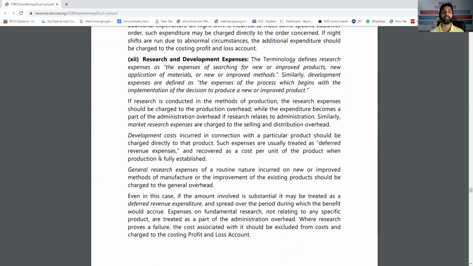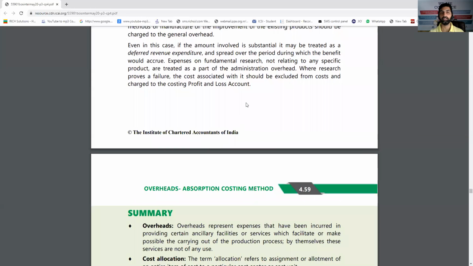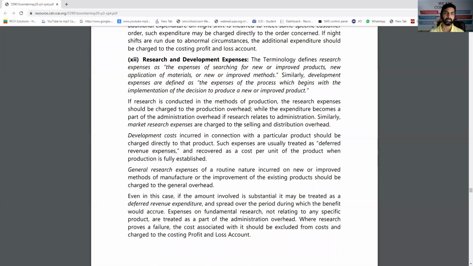R&D expenses, if you are getting a new product, it's a capital expenditure, it will go to the balance sheet. If not, then it will be added under the particular head. That is, if it is for factory research, then factory. If it is some improvements in office work, day-to-day work, then office overhead. For selling, then it will go to selling and distribution overheads. But that is if it is normal; if it is abnormal, it will go to costing P&L debit.